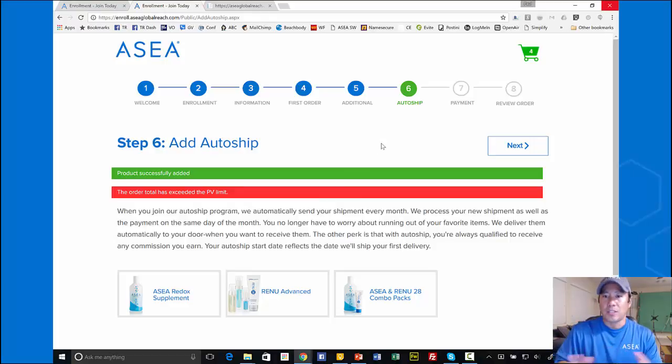Then they'll just go through the rest of the process, provide the payment information, and they'll be in the system. And then they'll have their own ASEA Global Reach.com website, not teamaSEA.com website. They'll be going to their username.ASEAGlobalReach.com.